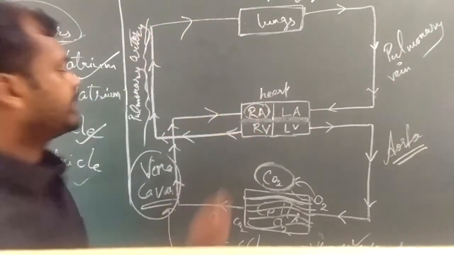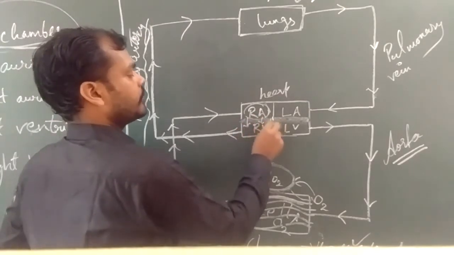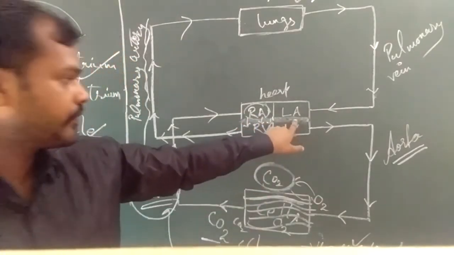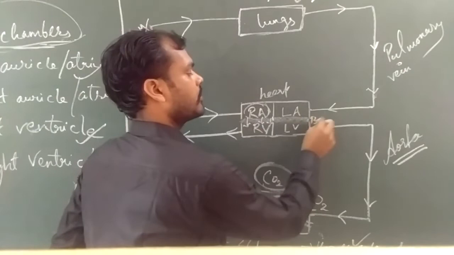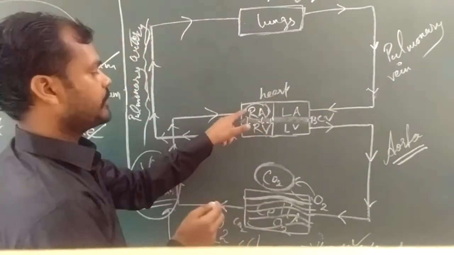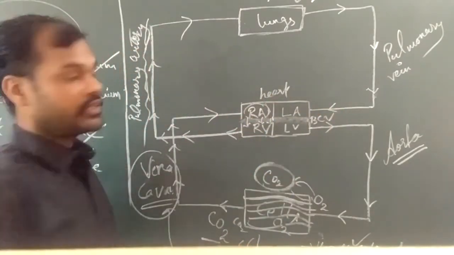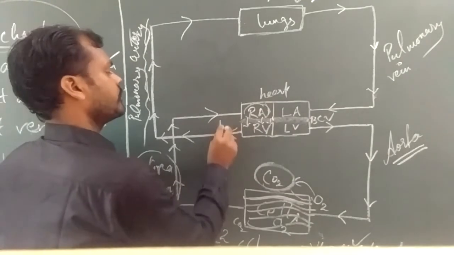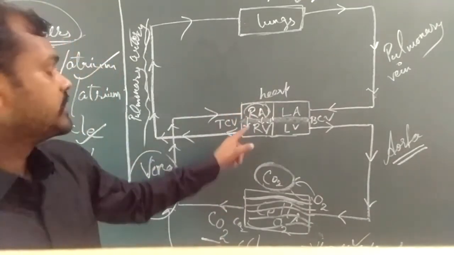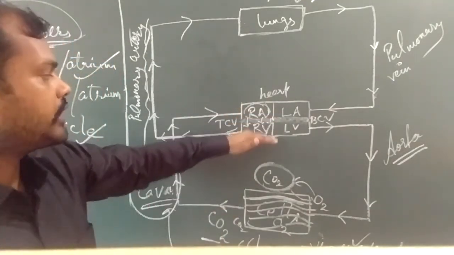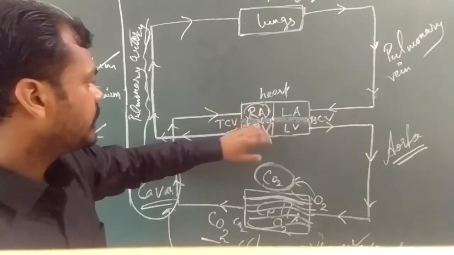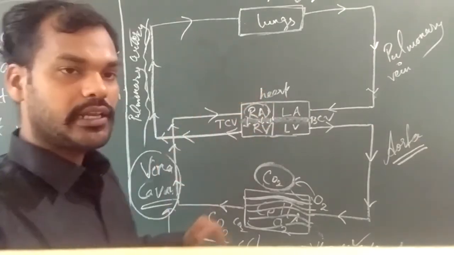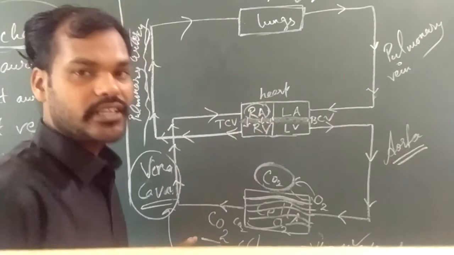And from the right auricle here it is the tricuspid valve. As I have told you, here it is the bicuspid valve. Here you will see the bicuspid valve. Between the right auricle and ventricle, here you will see the tricuspid valve. Same function. It will not allow the deoxygenated blood to go back to the right auricle once it has come to the right ventricle.